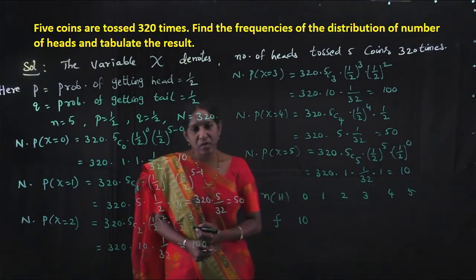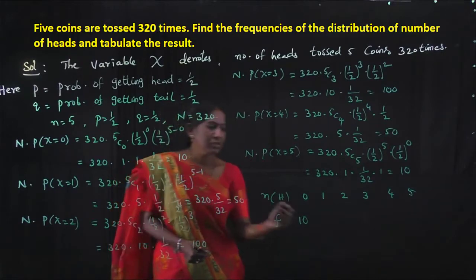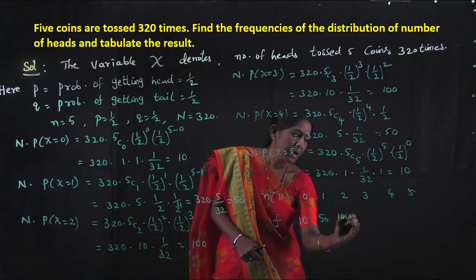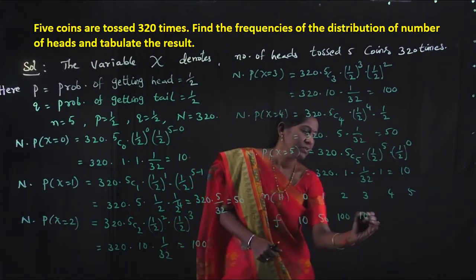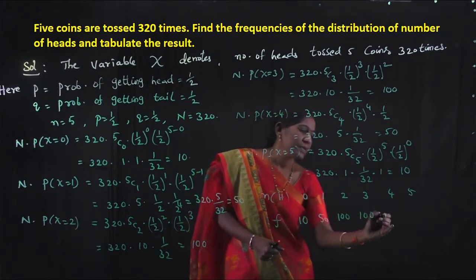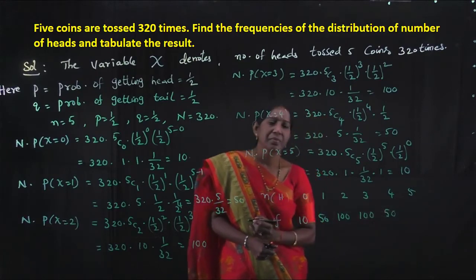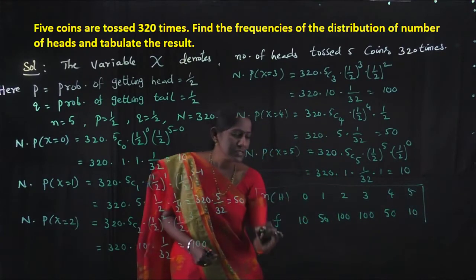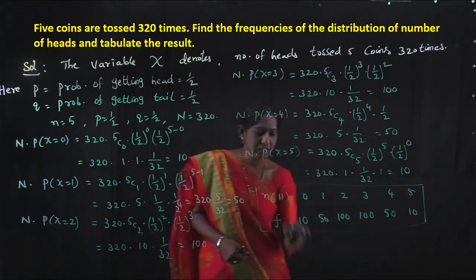Number of heads 1, that is N into P of x equal to 1, 50. N into P of x equal to 2, 100. N into P of x equal to 3, 100. N into P of x equal to 4, 50. And N into P of x equal to 5, 10. So this is the table of the result.